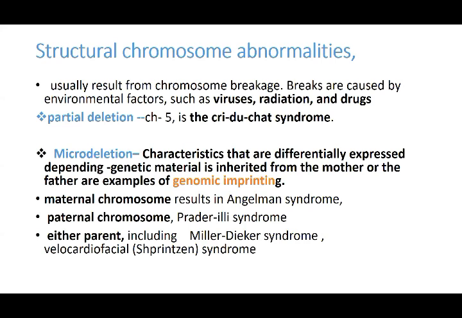That is, when the deletion occurs, where does the deletion occur, whether the part is coming from the mother or the father chromosomes. That is what is called genomic imprinting. And if it is a maternal chromosome, the disease is called Angelman syndrome, and if it is from the father, it is called Prader-Willi syndrome. And if it can be either of the parents, these syndromes can be Miller-Dieker syndrome, velocardiofacial syndrome, or Smith-Magenis syndrome. These can occur. So it can be either one, whether it is from the father or the mother.